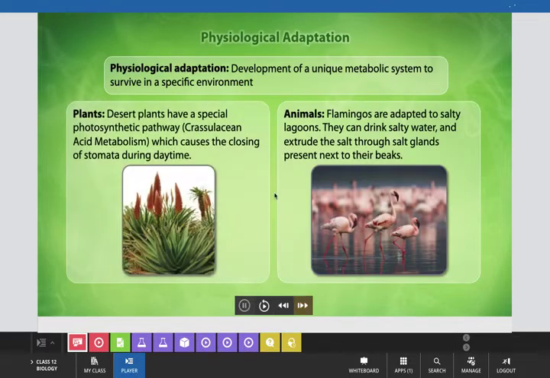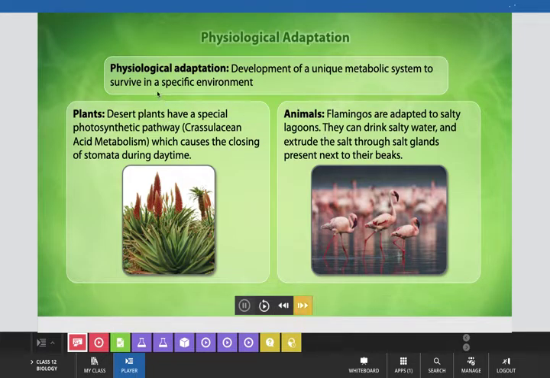Now let's learn about physiological adaptation. Physiological adaptation is related to the physiology of organisms, where there is development of a unique metabolic system to survive in a specific environment, by which that particular organism adapts to its habitat. Again, see here one example from plants and one from animals.